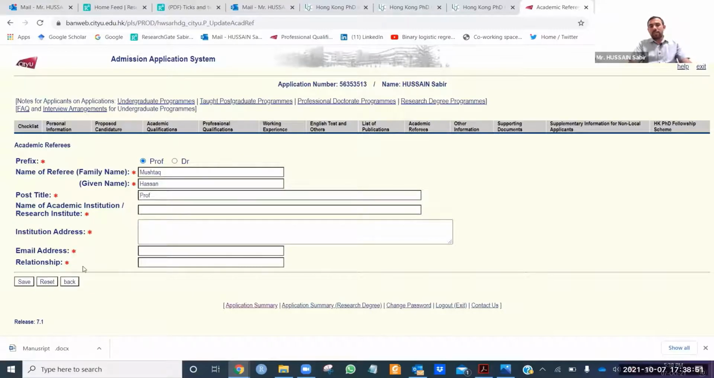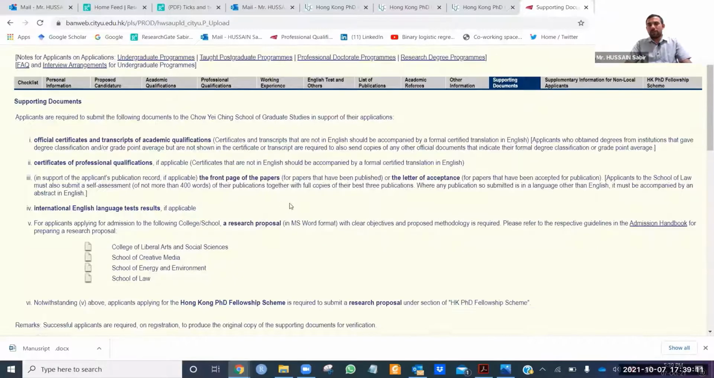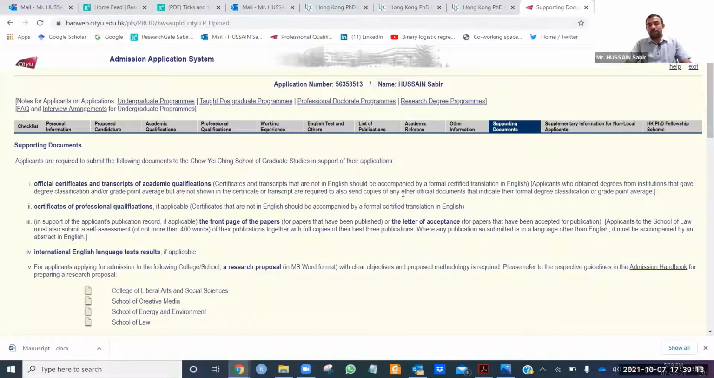Whenever you submit and write the email here, an electronic link will be automatically generated, and your concerned academic referees will receive this email and submit your academic reference report. Then you need to upload all your supporting documents, including your bachelor degree, master degree, GRE if you have it, but if you don't, it's not mandatory. Like the IELTS exam, definitely 6.5, and other publications as well.